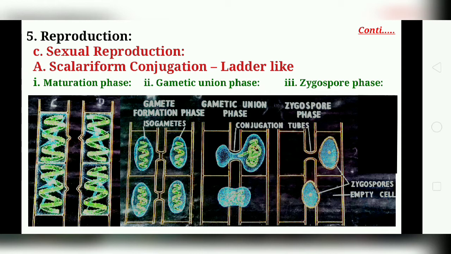Subsequently, papillae arise from opposite and corresponding points on the other filament. The double wall at the point of contact dissolves due to secretion of enzymes. This results in the formation of a tubular passage, known as a conjugation canal or conjugation tube. You can see in the further picture, the gametic union, where tube formation is there. This conjugation apparatus is believed to be the result of a chemical stimulus.